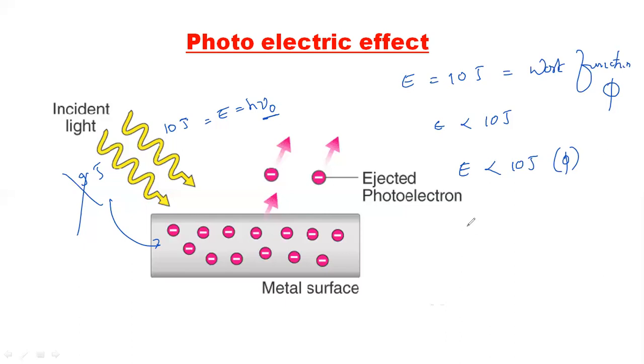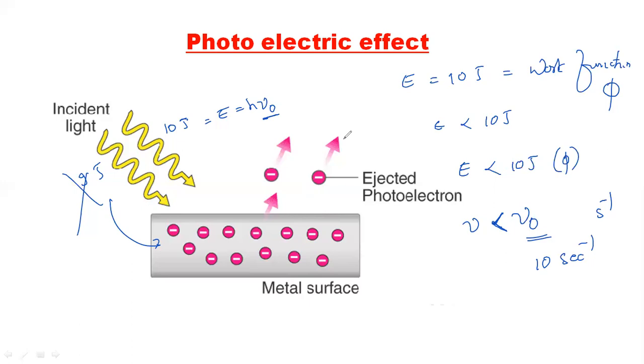So if you write the frequency, there is also a minimum frequency, that is nu naught. So nu naught is the minimum frequency here. The units of frequency may be per second. Let us take the minimum frequency as 10 second inverse. If you apply a frequency lower than that, electrons will definitely not be ejected. So that is the point you have to understand here.